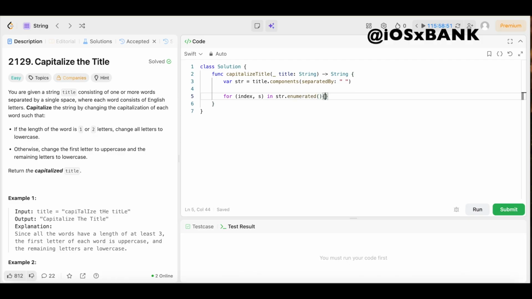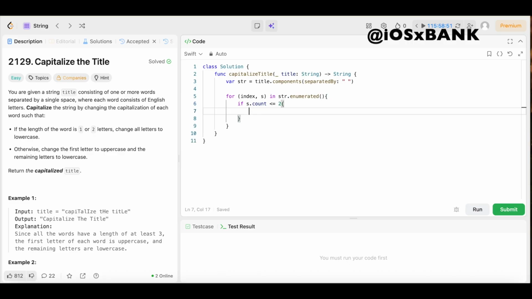put the parentheses, open up the brackets, and if the word has a length of 2 or less characters, we could check that by saying if s.count is less than or equal to 2, then boom, we could open up the brackets, and we're going to convert the entire word to lowercase, since short words will remain lowercase according to our problem rules. So we're just going to say str, open up the brackets, index, come outside of those brackets, equals s dot lowercase. Boom. And put the parentheses. Boom. Then we'll come right here.